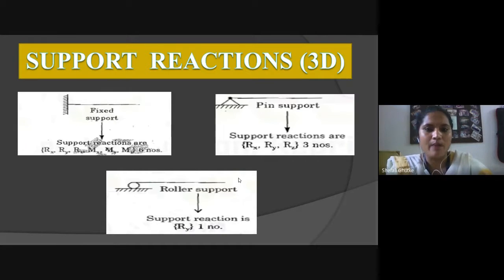In another example, if we have a 3D structure with pin joint support or hinge support, in this condition the support reactions are reaction at x, reaction at y, and reaction at z only. The number of reactions is 3. Why?